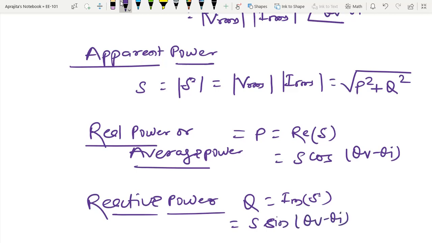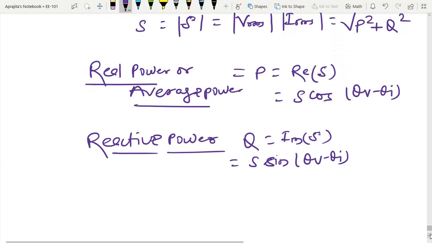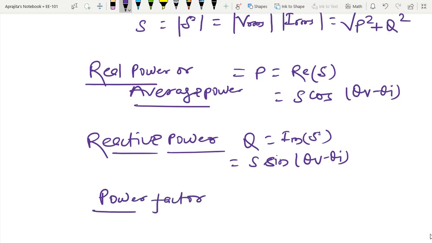sine of theta V minus theta I, and lastly I have the power factor. So I have power factor, and that is the ratio of the P, that is the real power, and the apparent power.